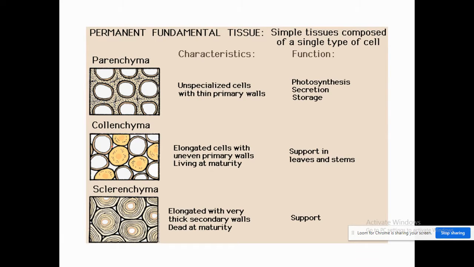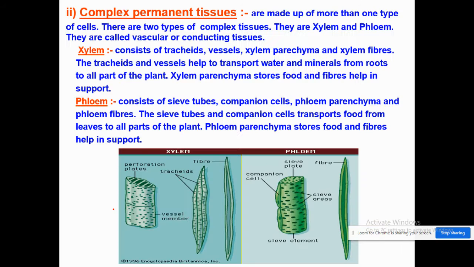So here are the diagrams of the parenchyma, collenchyma and sclerenchyma. You can see these are cells which are loosely packed and there is a lot of intercellular space between them. In case of collenchyma, there is a little intercellular space, and in case of sclerenchyma, there is very less intercellular space present.